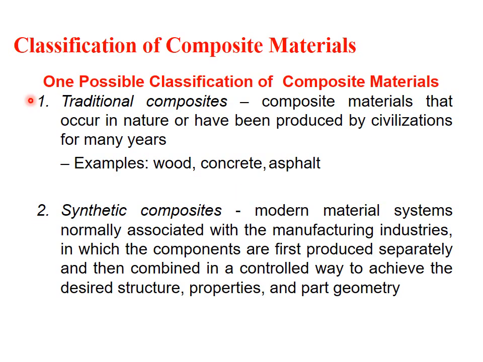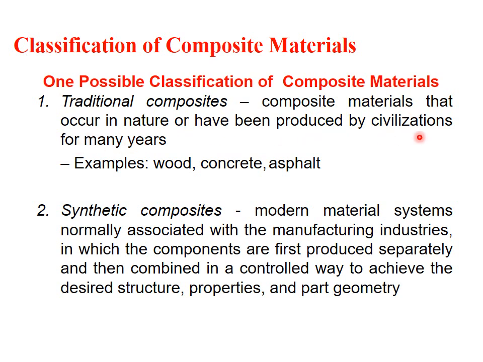Classification of composite material. This is classification of composite material on the base of origin. On the base of origin, there are two types of composite material. The first type is called traditional composites, or we can say natural composite material, and the other type is synthetic composites, or we can say man-made composite material, or the material which is synthesized by man.